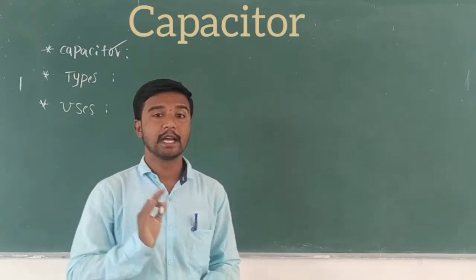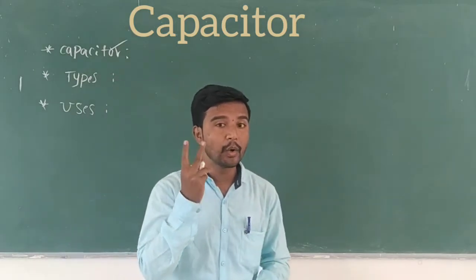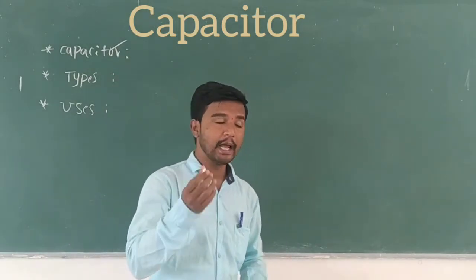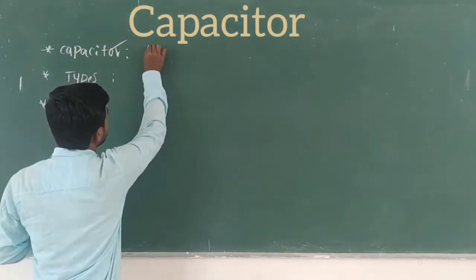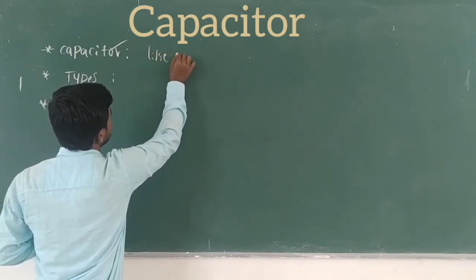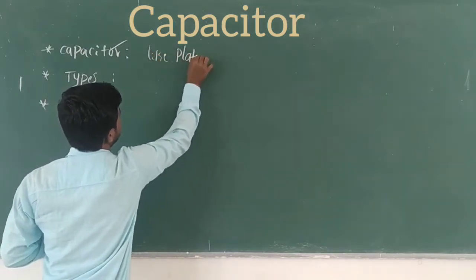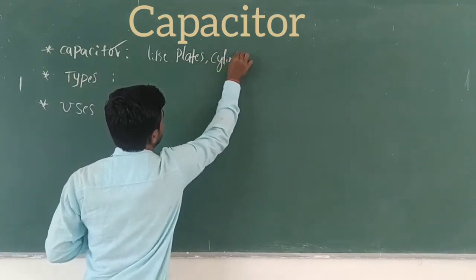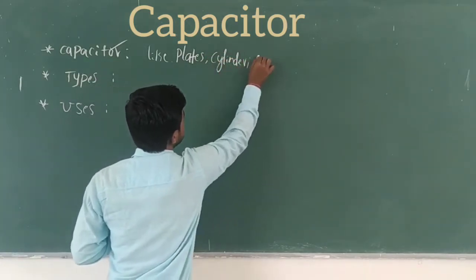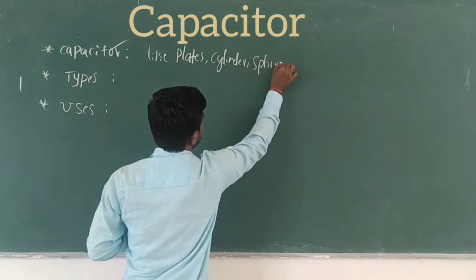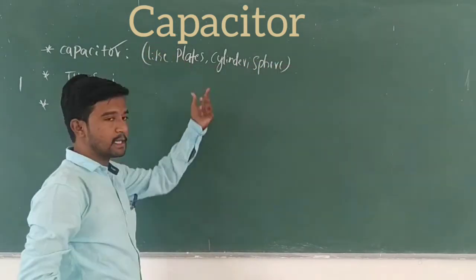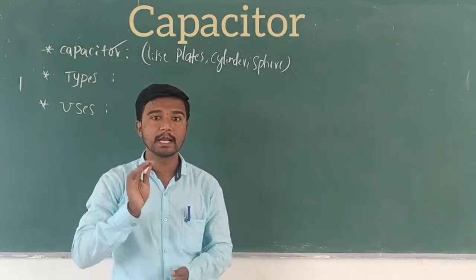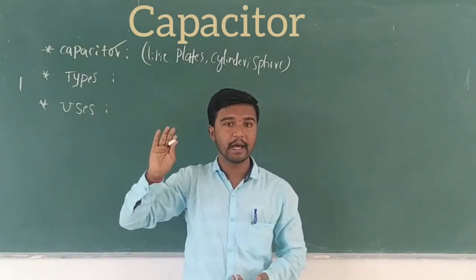A capacitor consists of two conducting bodies like plates, sphere, cylinder.